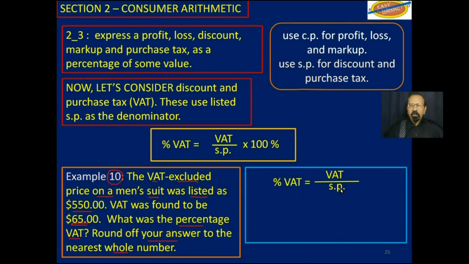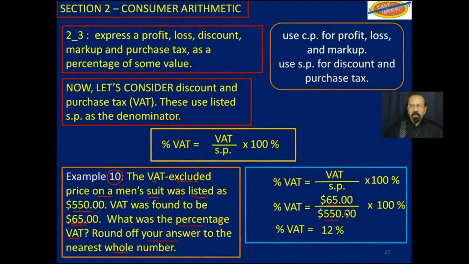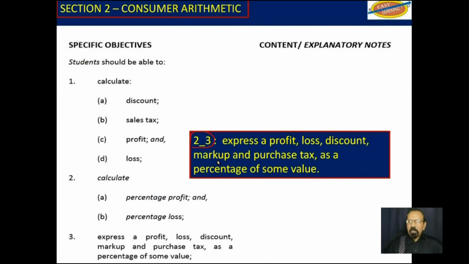So VAT over the selling price multiplied by 100%. VAT, we already know what the VAT is, $65 over the $550 multiplied by 100%, and that gives us 12% VAT was added.